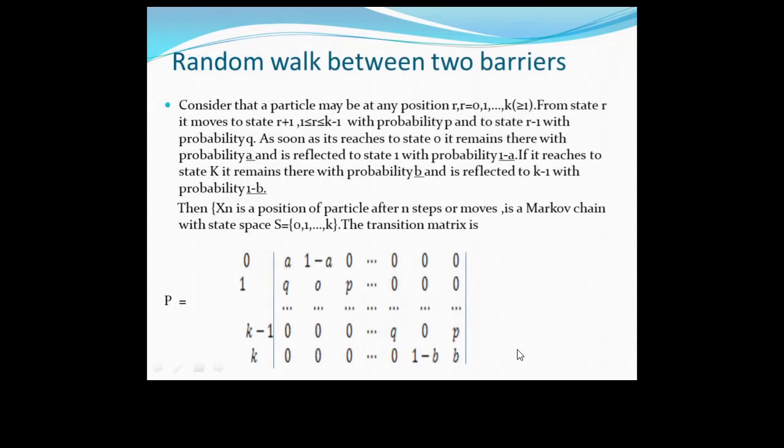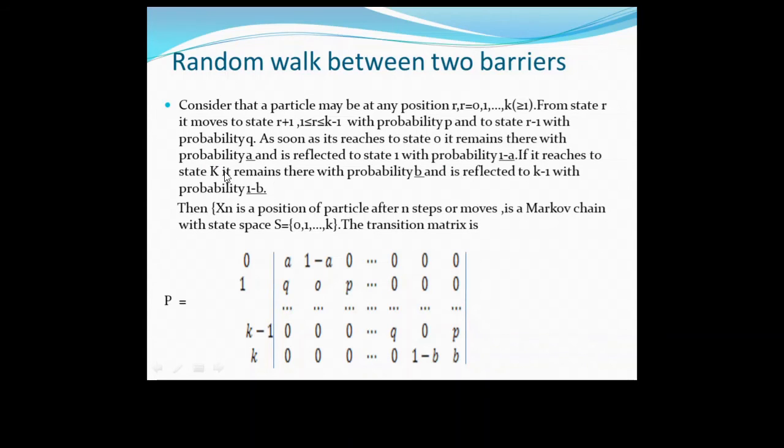Now this is a general explanation. Random walk between two barriers: consider that a particle may be at any position. So we have a total of K states, and the value of R lies between 0 and K. From state R, it moves to R plus 1, present to future, with probability P, and to the past with probability Q. As soon as it reaches state 0, it remains there with probability A and is reflected to state 1 with probability 1 minus A.